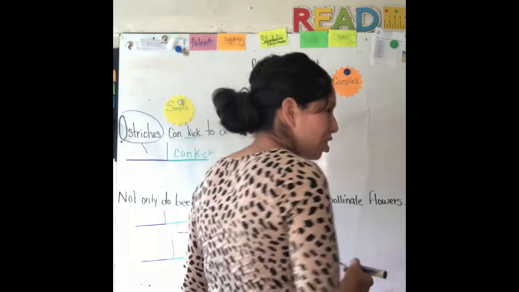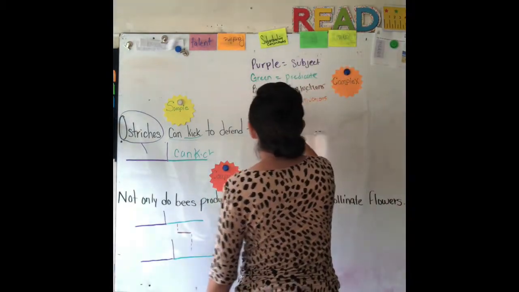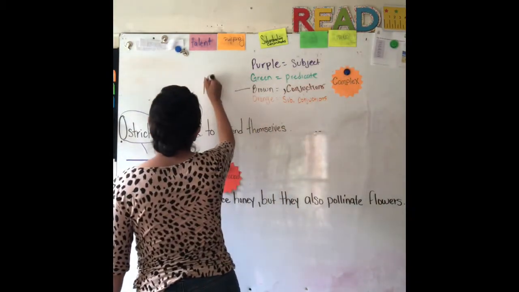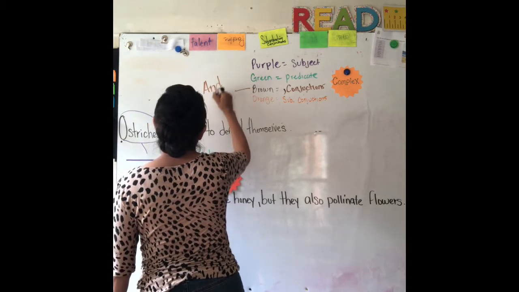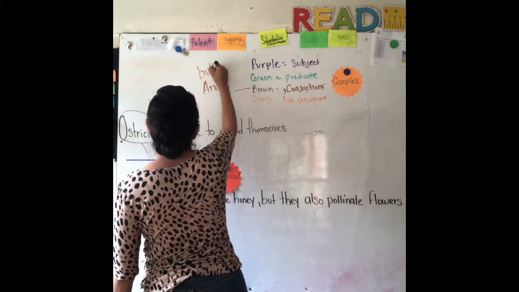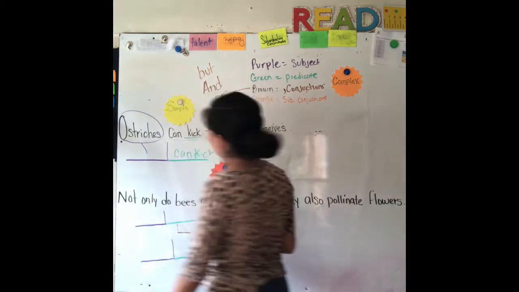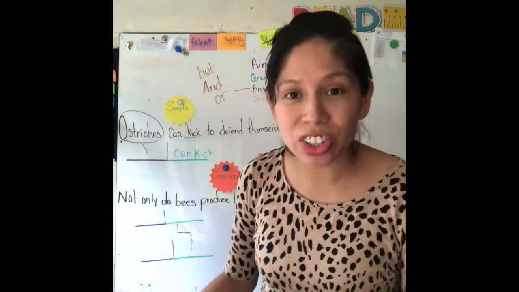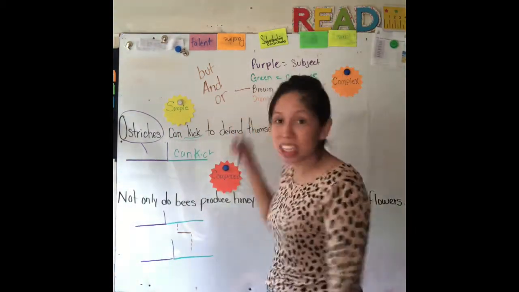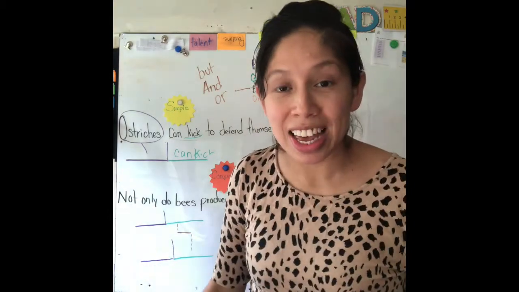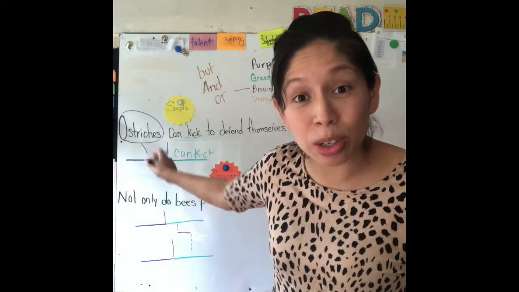What are our conjunctions, guys? Our conjunctions, we know, are for, and, nor, but, or. Those are common ones that they have to memorize. They know that they're brown.